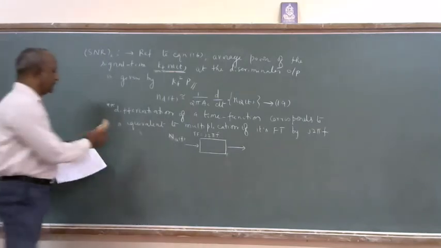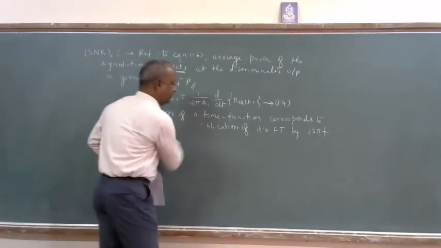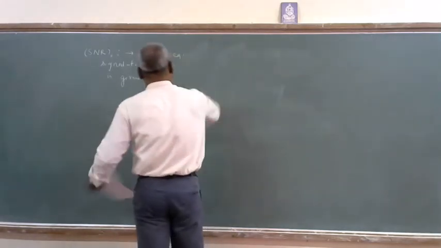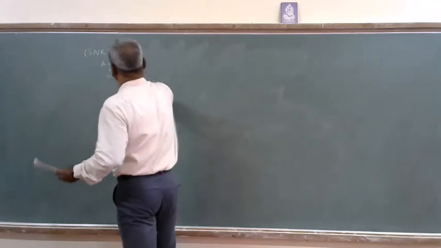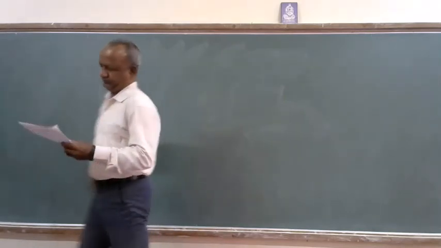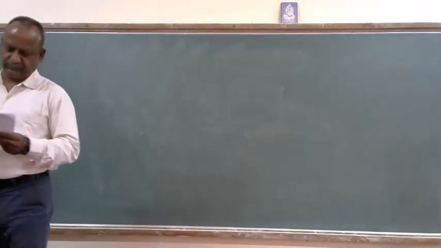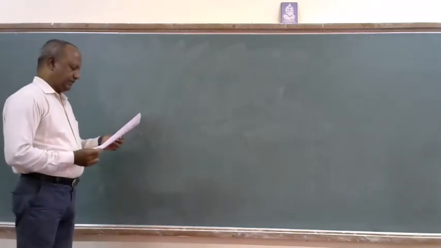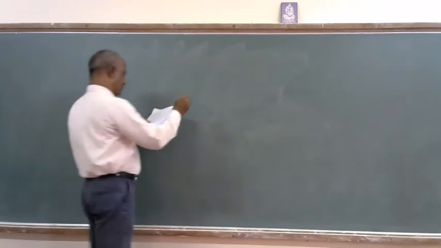So I'll drop this one. Based on this concept, before the differentiation term, what is it?